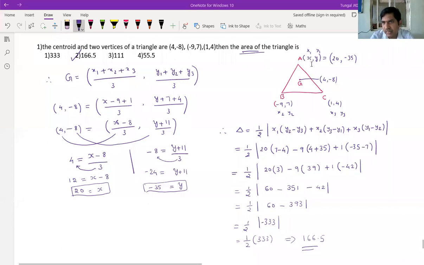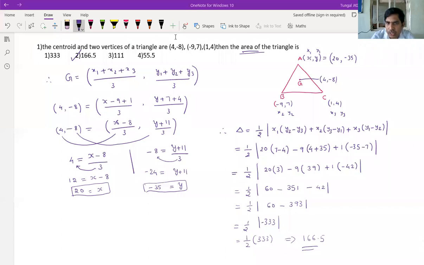Third vertex first calculate, let us taken as x comma y. Using centroid formula, we'll get third vertex as 20 comma minus 35. After getting that one, area of triangle formula we have, there you substitute, it means area of triangle will get nothing but 166.5.